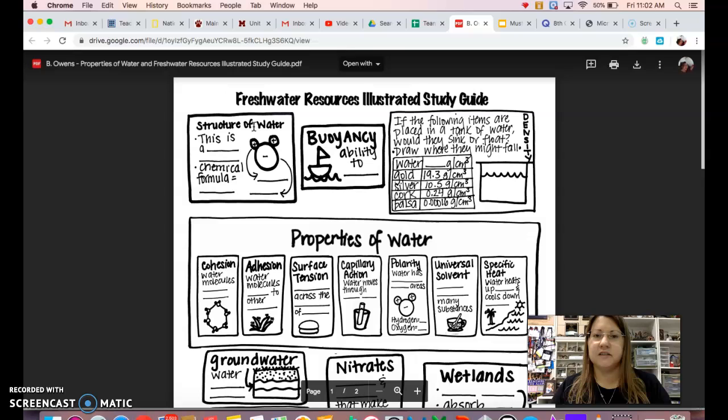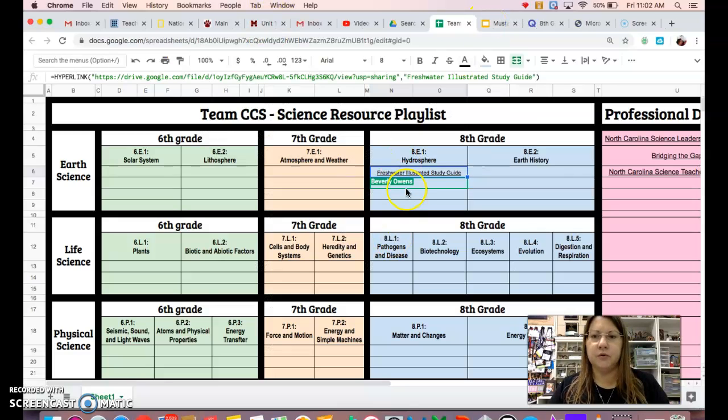So this is just an example of one type of material that you could upload. You can upload videos, pictures, whatever kind of multimedia, like Google Slides and digital activities that you might utilize to support using that particular resource that you receive in your classroom. And that way we can support each other and collaborate countywide also.